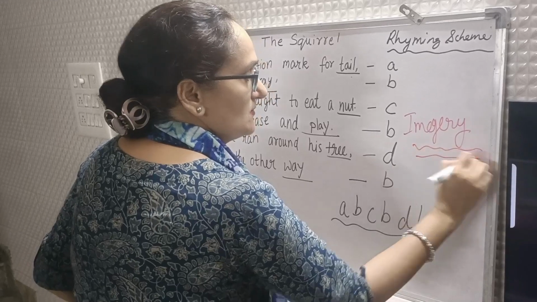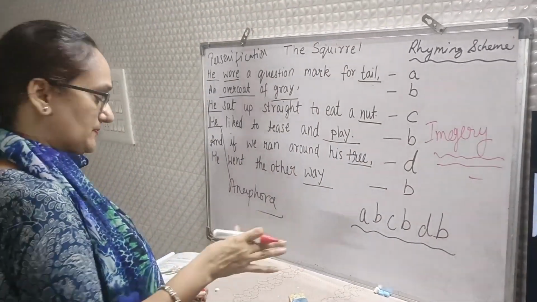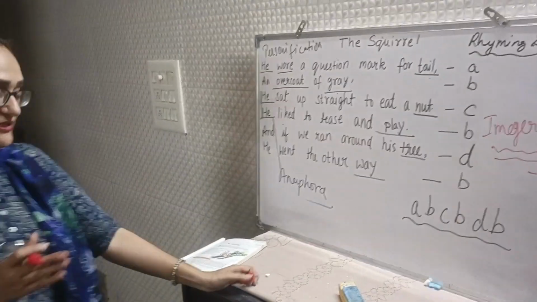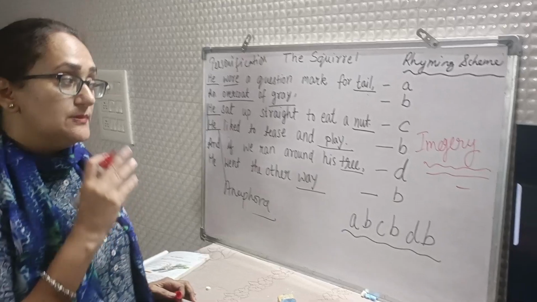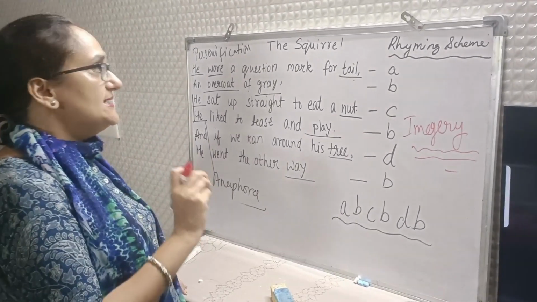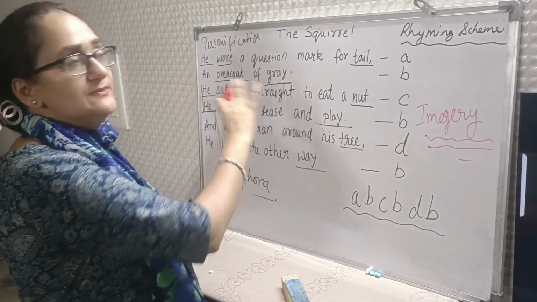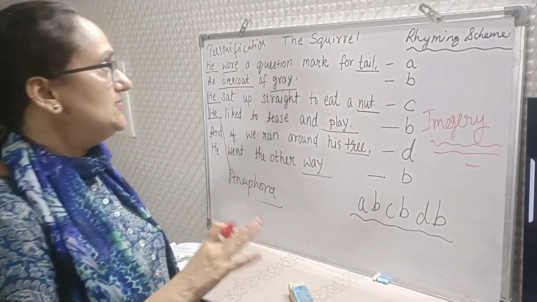Okay. Next, the atmosphere of the poem. It is very fascinating, cheerful, and very expressive. And if we talk about the poetess's attitude, it is very childlike. It looks like some child is giving the description of this squirrel. Okay, so that's all about the poem.